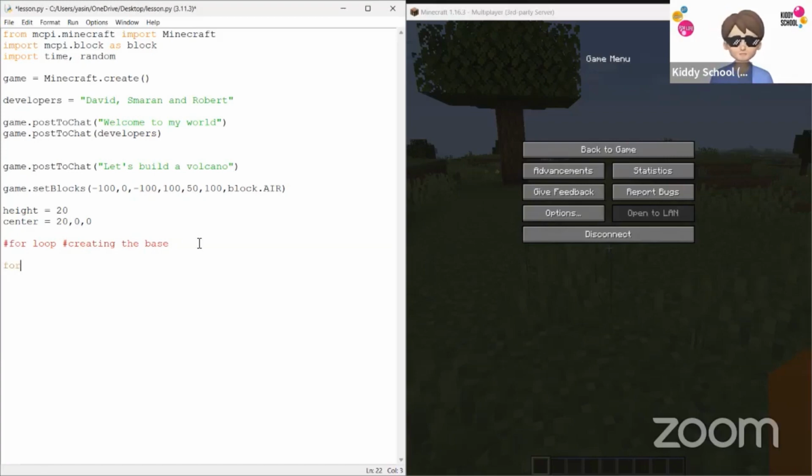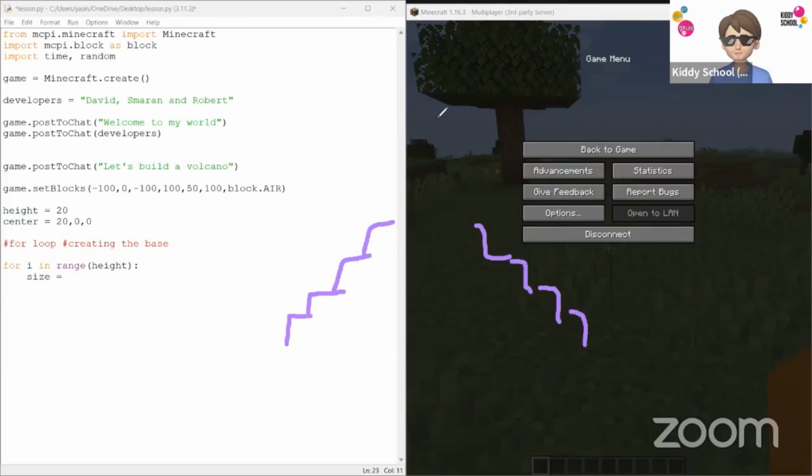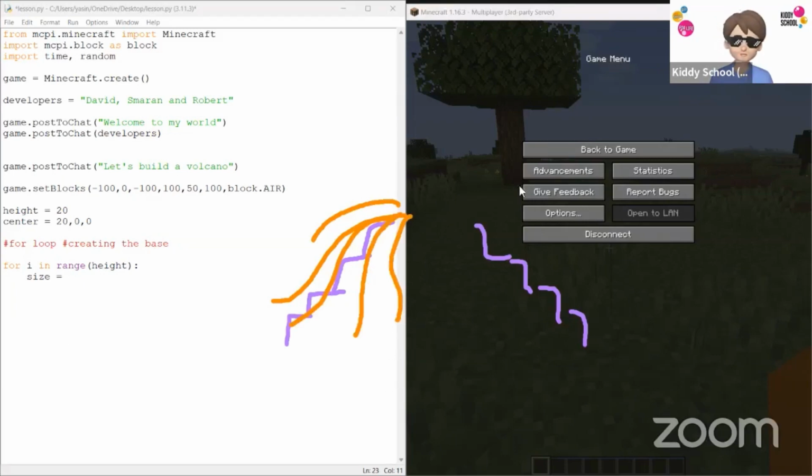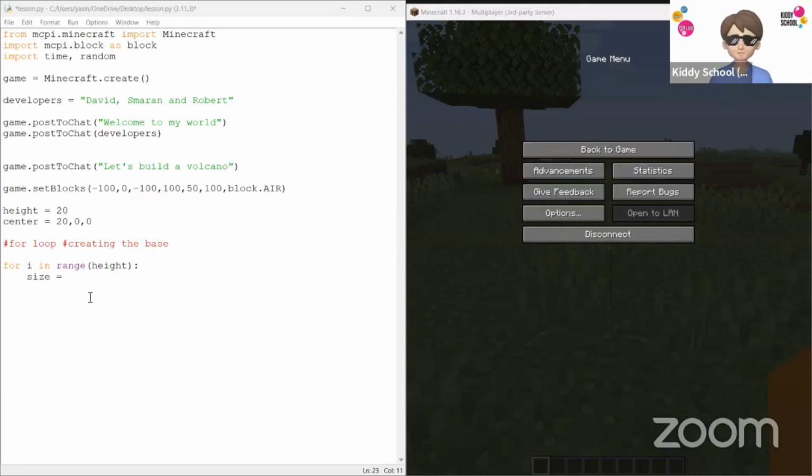So I'll say for i in range of the height, which is basically the amount of iterations you're going to do, size equals, and what we are building, I'm just going to try to build a pyramid kind of structure. And on this pyramid structure, we're going to have this volcano popping up and going to flow down. And we're going to have that lava brick on the top. So it's going to be a cool build design for you. Okay. So I'll say size, but to get started, the very simple steps would be to start moving your character or saying a game post to chat message.